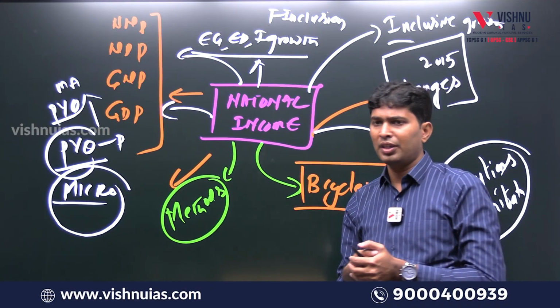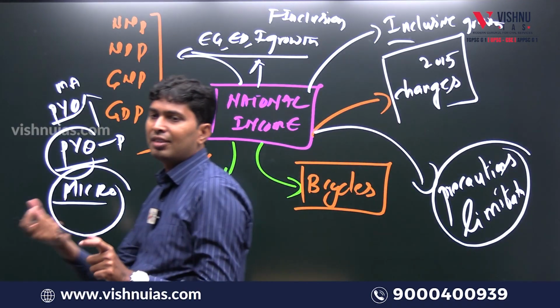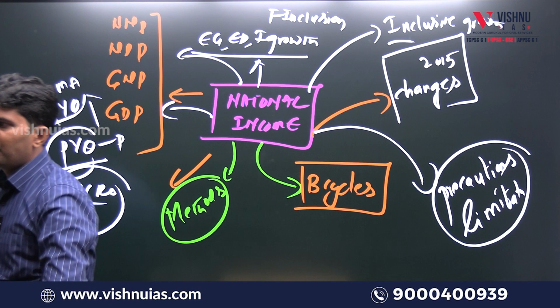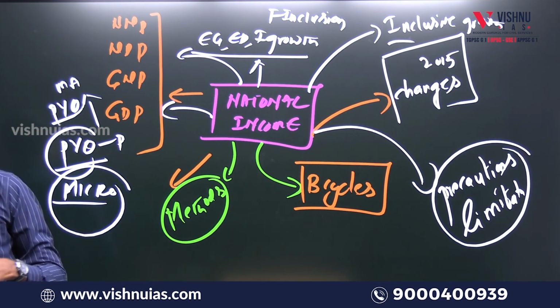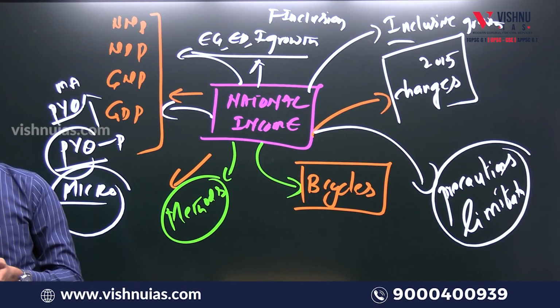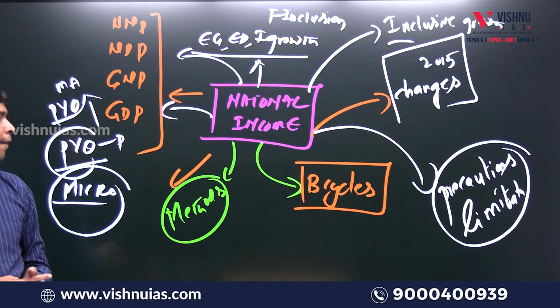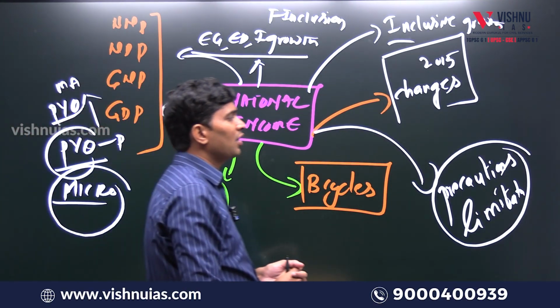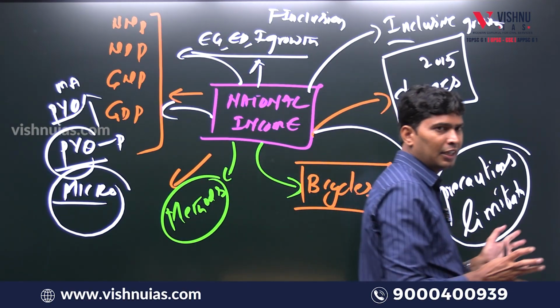Whenever you read the newspaper, if you get any current affairs or data, for example, the government is planning to revise the base year. When you come across this current affairs, you have to add it to the class notes. So this is the first chapter called national income.